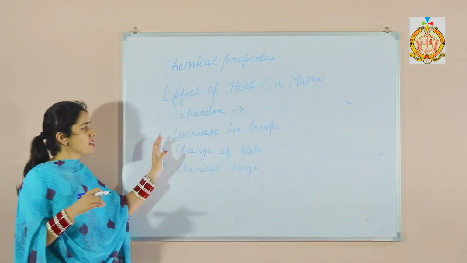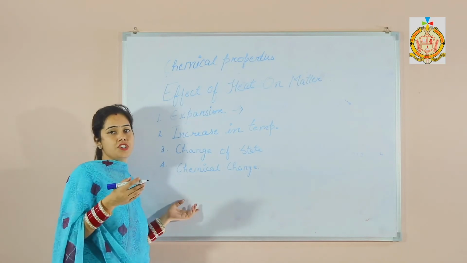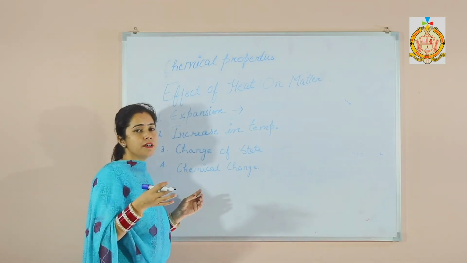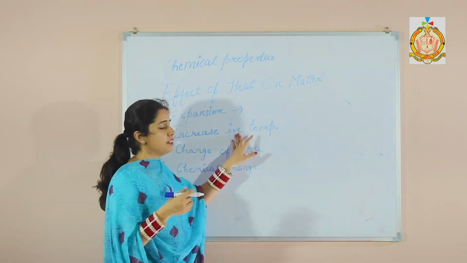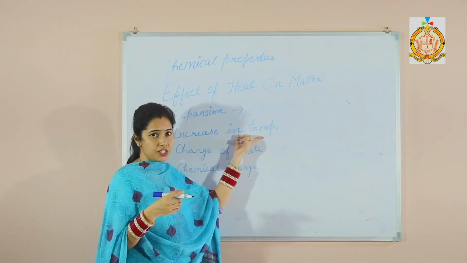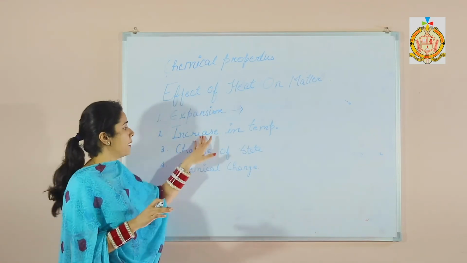When heat energy is added to any substance, the kinetic energy of the particles increases, means they speed up their movement, which results in the increase in temperature. So temperature is a measure of the kinetic energy of particles.